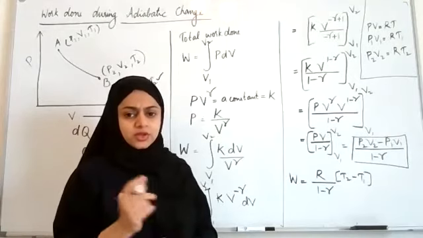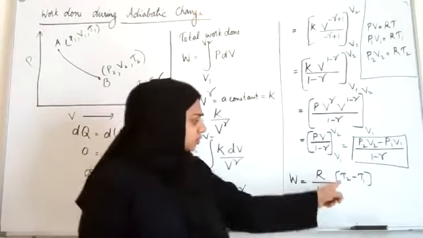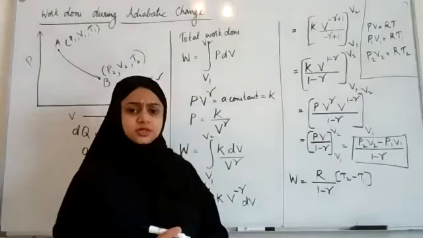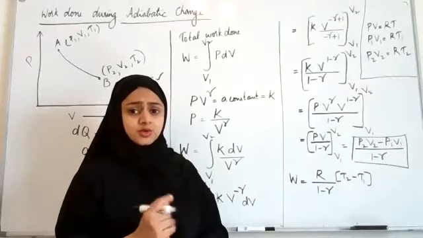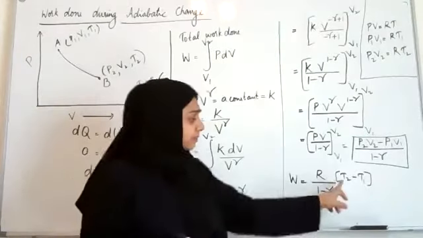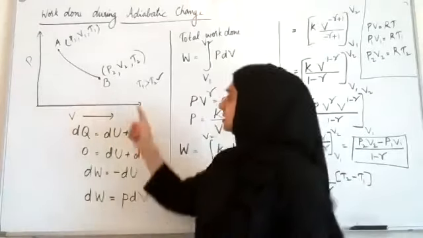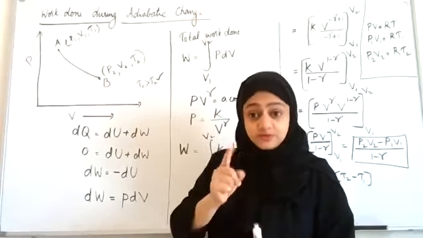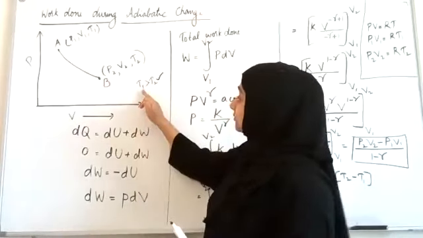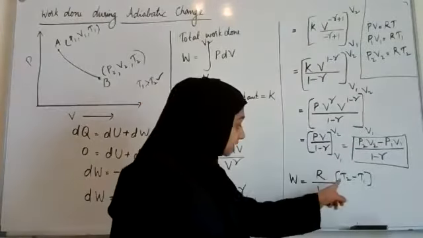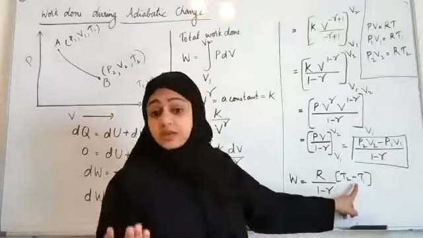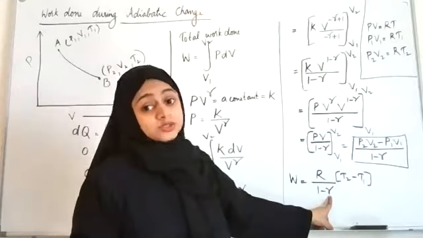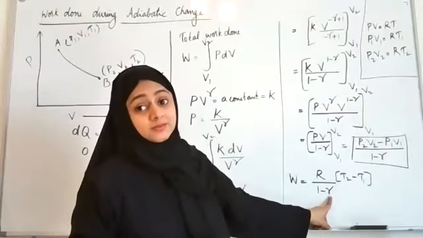Now, think of this. What about T2 minus T1? Will it be a positive quantity or a negative quantity in this case, when the gas is expanding? Negative. It will be a negative quantity because T1 is greater than T2. So in the numerator, T2 minus T1 will be a negative quantity. And what about 1 minus gamma? Will it be a positive quantity or a negative quantity?